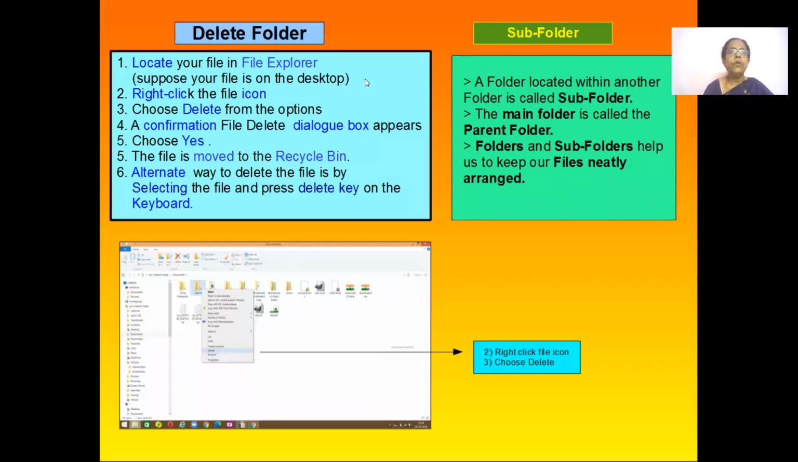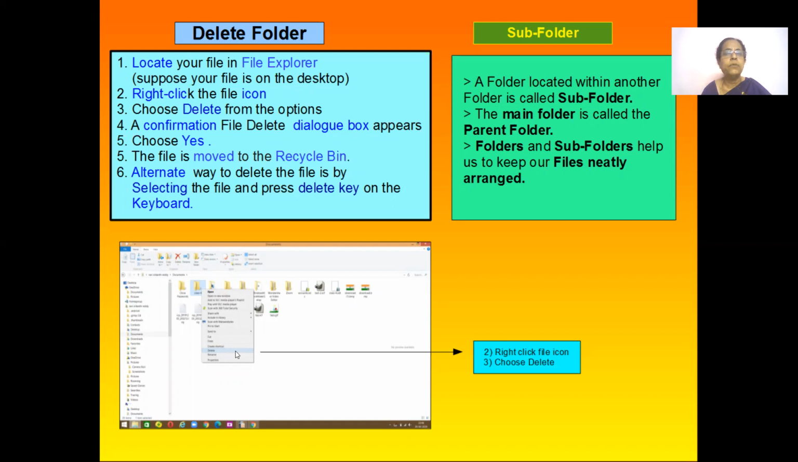How do you delete a folder? As you know, when you are navigating, you need to click on the File Explorer to locate where your file is. Once you find the file, you can just right click on that file icon. Just now I showed you how to rename. Just right click and then select rename. If you want to delete, same thing, right click and select the delete option.